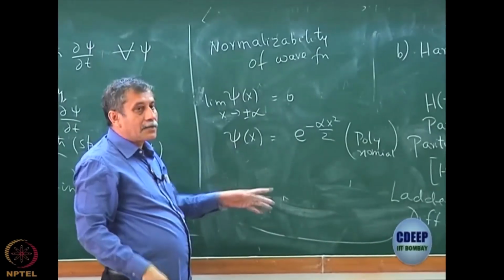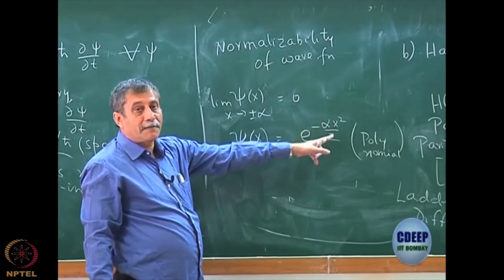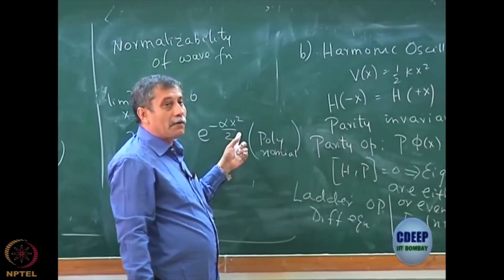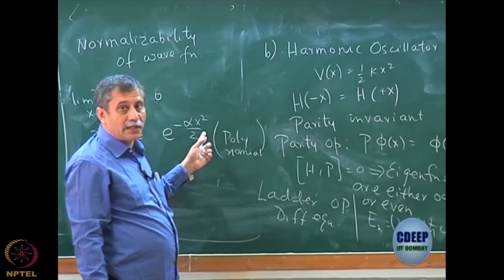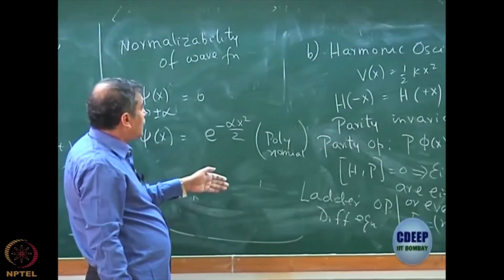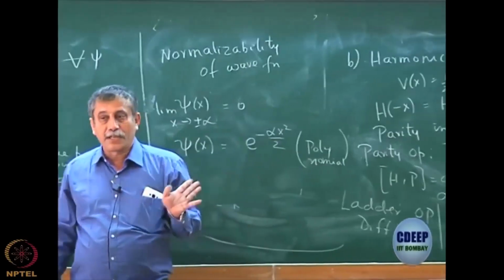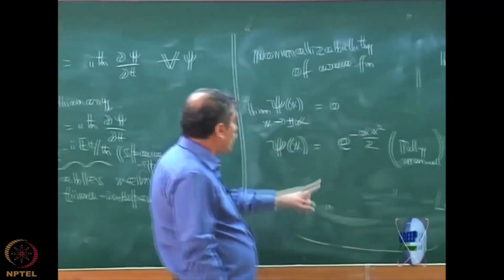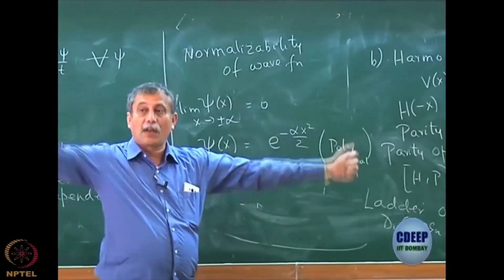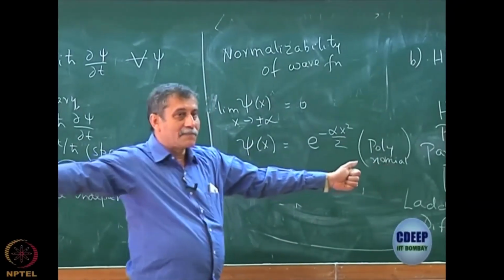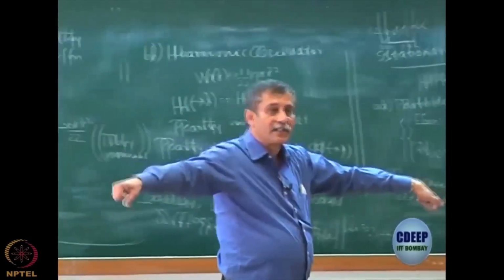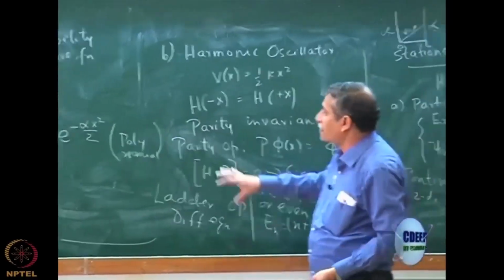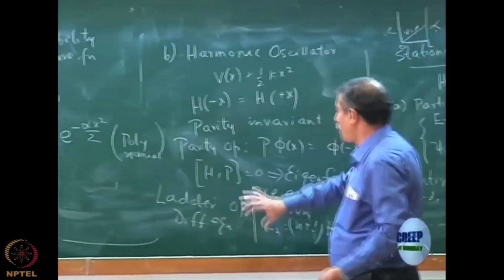And that is how the quantization comes. This ensures that at x equal to plus infinity or minus infinity, the wave function is 0, because the polynomial is only a finite power of x. This is an infinite power of x square actually. So this will die much faster than the polynomial increases. So either way, that will make it 0 in the limit. That's really the calculus, that whenever you have such a term, it will become 0. Because I have to make it 0 on either side, x minus infinity and plus infinity, this part must be an even function. This polynomial will be either even or odd. So that will make the entire function either even or odd, right, and that is what we have actually seen.